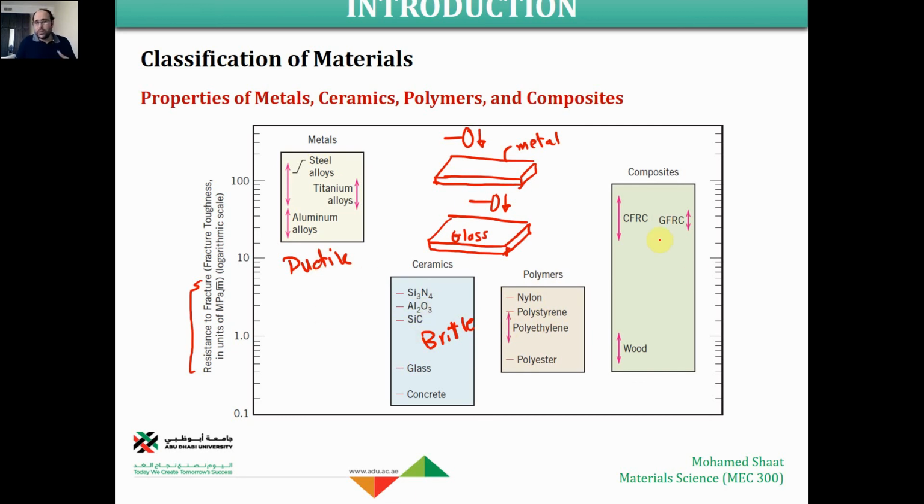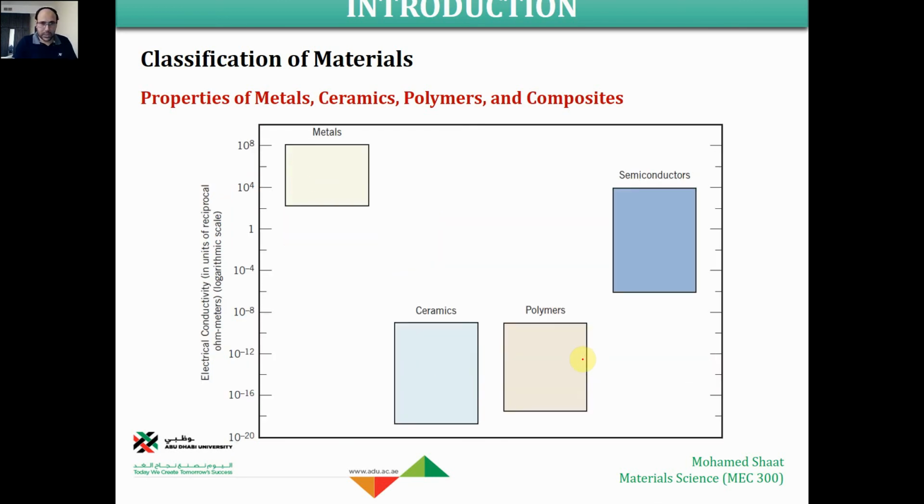higher than the ceramic, but lower than the metal. Composites, since we are mixing, if we add a composite that includes one of the metals, we are enhancing the resistance to fracture of this composite material to be kind of comparable to the metal, but in the meanwhile it is light like polymer materials. Make sense?